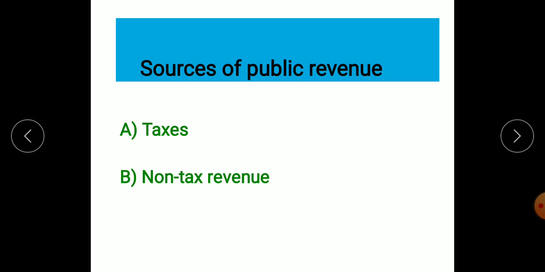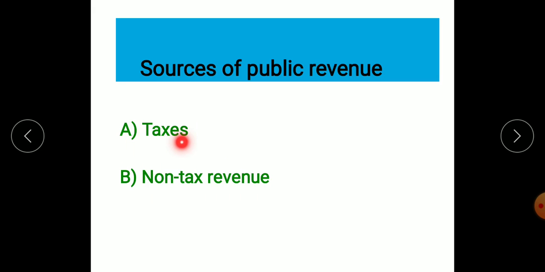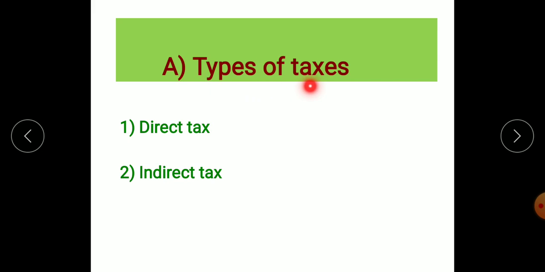So there are two main sources. First is taxes, the second is non-tax. So first, government collects the revenue from the taxes and the other is non-tax revenue. So as I told you, taxes and non-tax. So taxes के भी two types are there, types of taxes. First is direct tax and another is indirect tax.